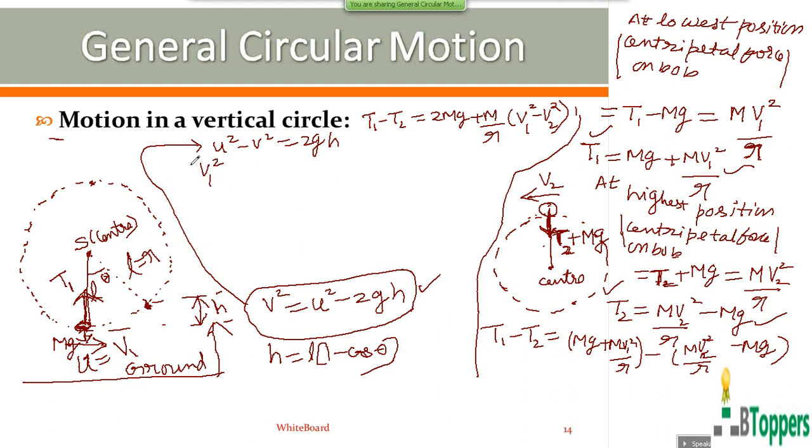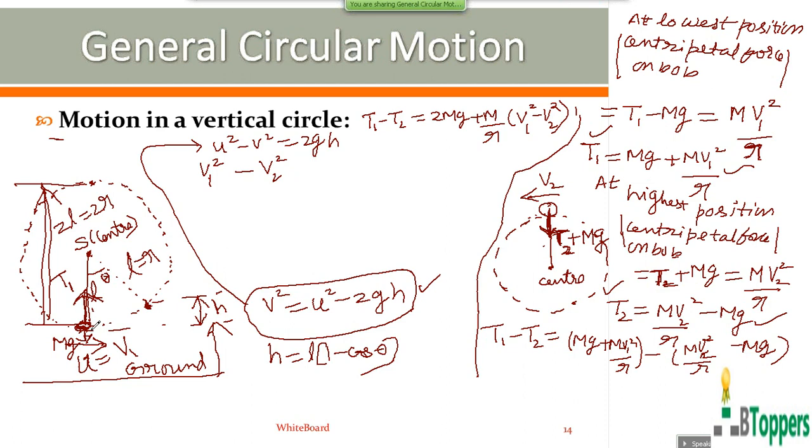The magnitude of velocity at the highest position is denoted by v2. That means u equals v1 and v equals v2. The vertical height of the bob between the lowest and highest position is equal to 2L or 2R, equal to the diameter of the circular path.